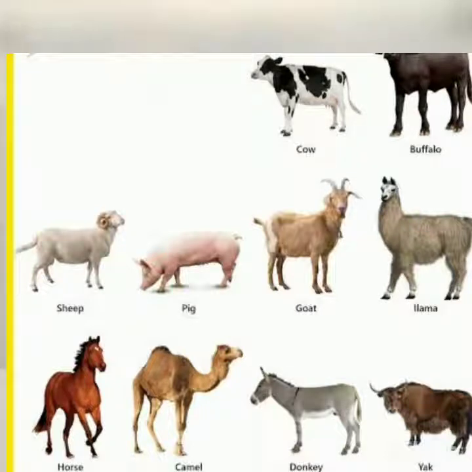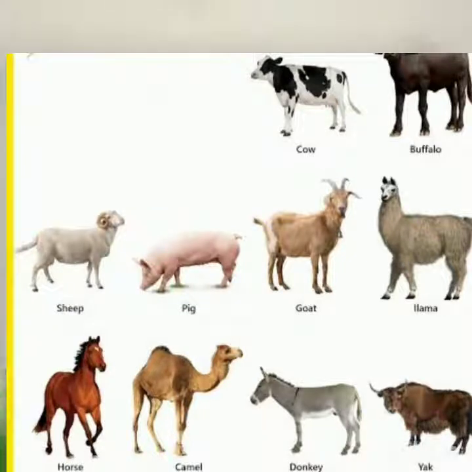Yes, they are called domestic animals. Children, we keep these animals, but we do not live with these animals because they are too big and they cannot live with us. If they live with us, they make our home dirty. So we provide them good food and good shelter. We should provide them good food and good shelter so that they remain healthy and active, right? So now, how can these animals help us in many ways?